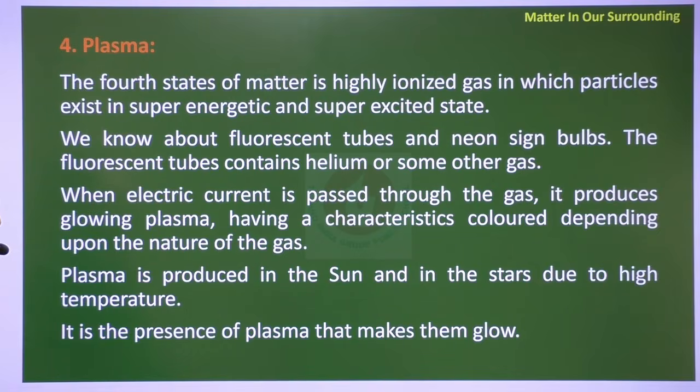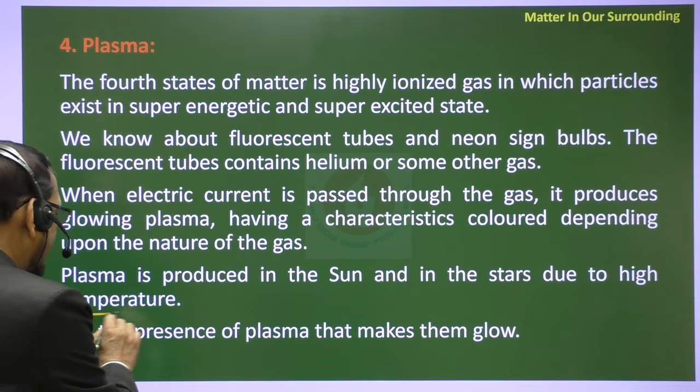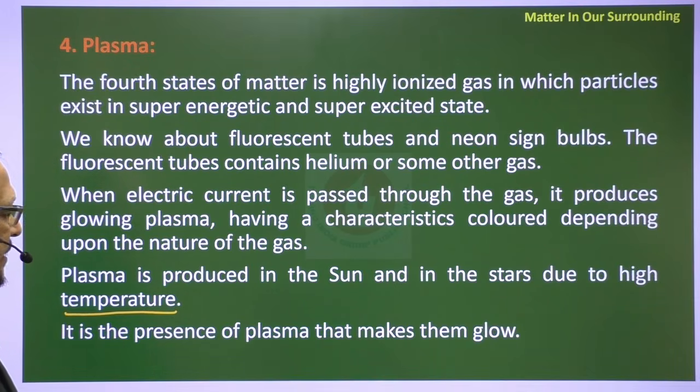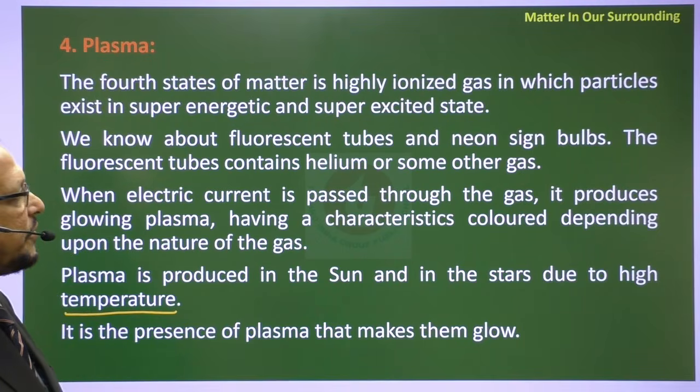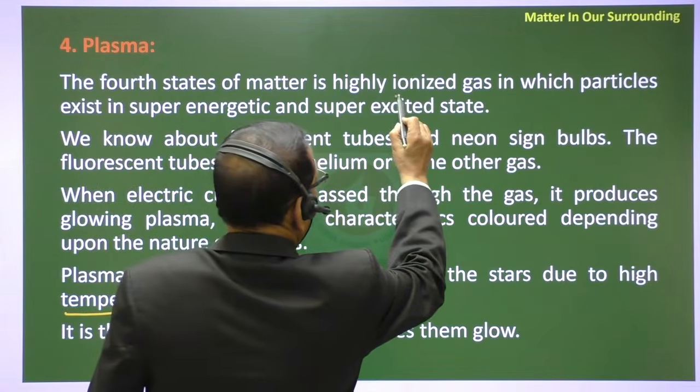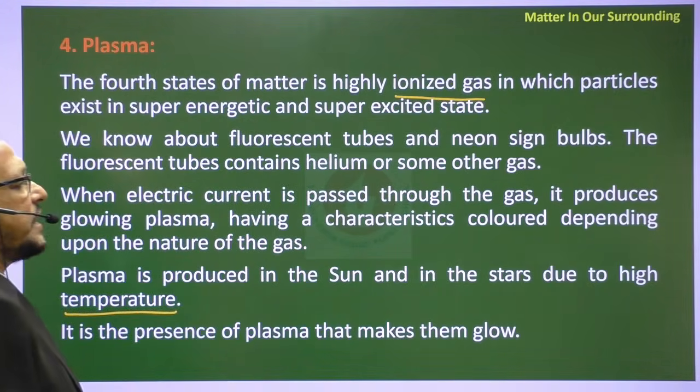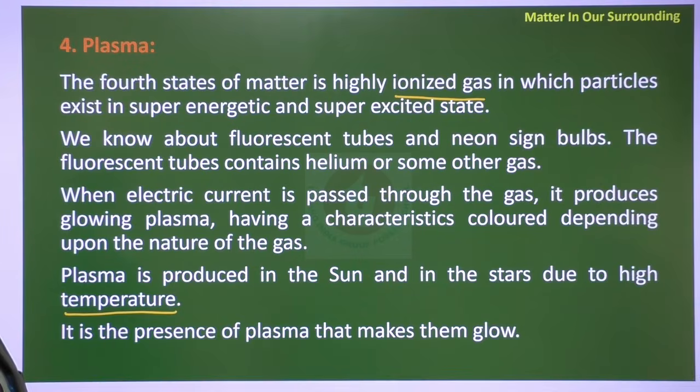Plasma is produced in the sun and in the stars due to high temperature. It is the presence of plasma that makes them glow. Plasma is in an ionic state; it is highly ionized gas. It is the fourth state of matter present in the sun, or for example we can see the fire.